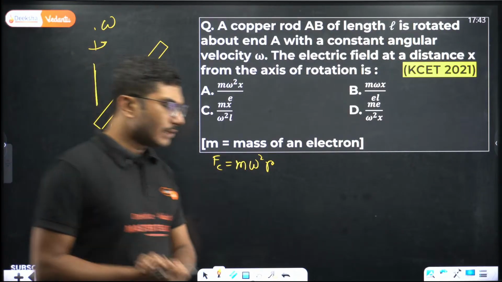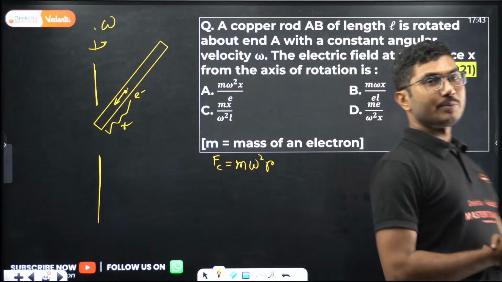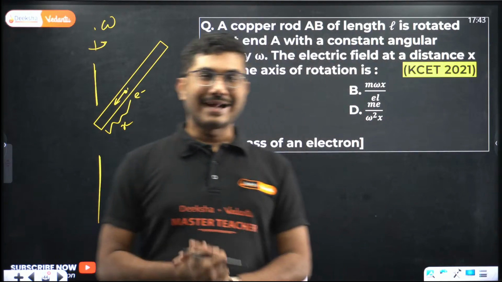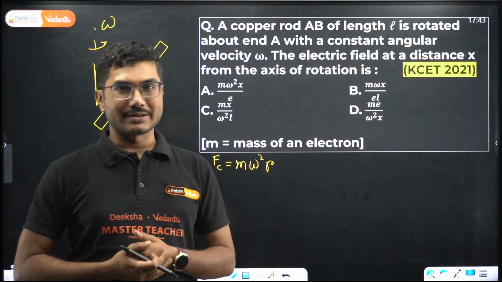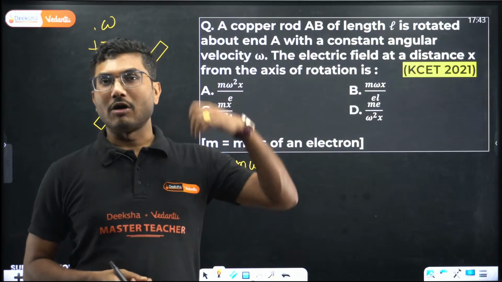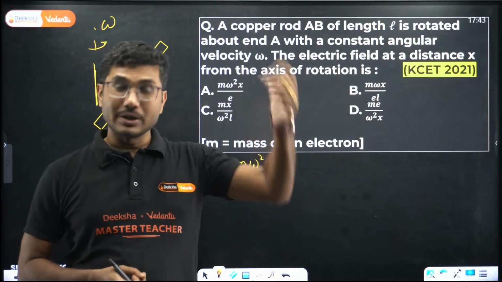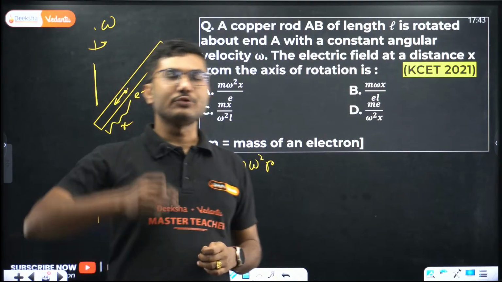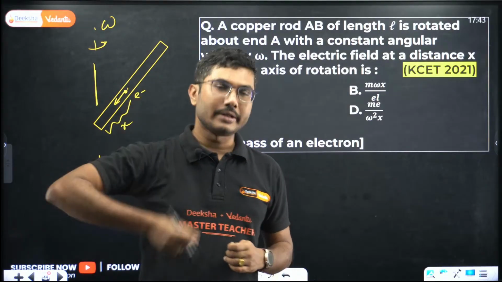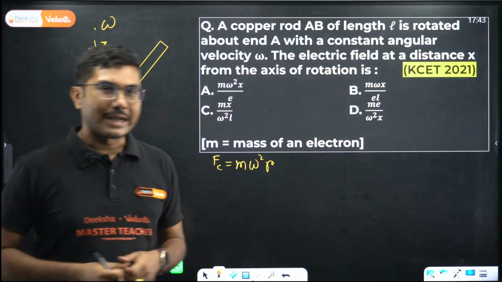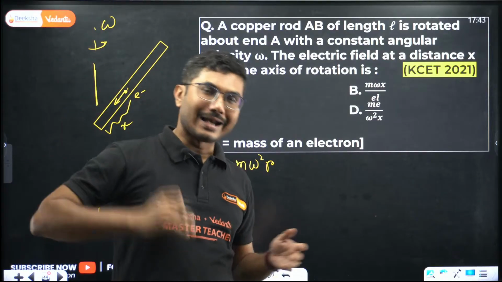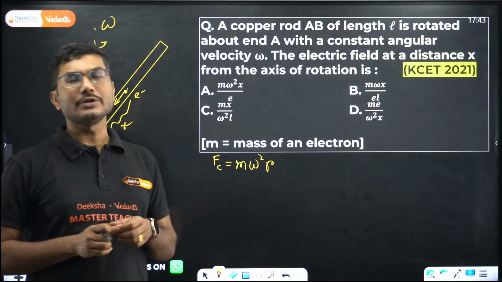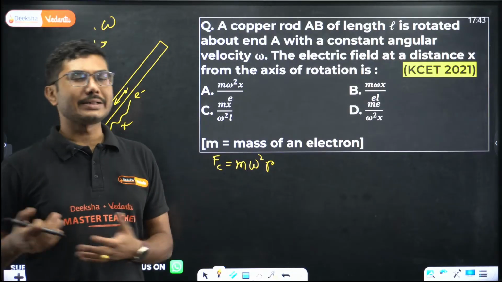Now centripetal force is something which has to be provided by someone else. Okay, it is not a natural force. For example, gravity is a natural force. So some satellite orbiting around Earth requires centripetal force to maintain its circular motion. Now who provides the required centripetal force? Gravity provides the required centripetal force. Some natural force has to provide the required centripetal force.